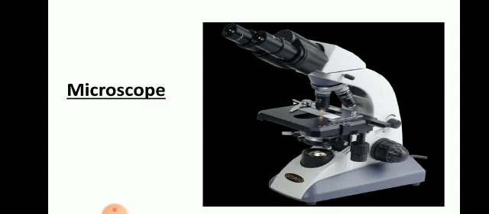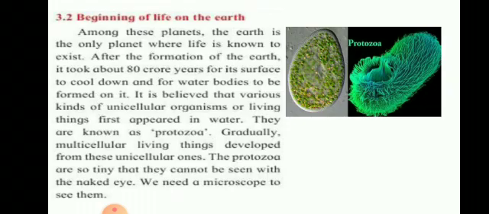Here is the microscope. This is the picture of a microscope. We need to see it through this. Directly we can't see it. So the first living thing, that is protozoa, existed in the water. And slowly and steadily, as evolution took place, gradually multicellular organisms came into existence, and so on the other living things.